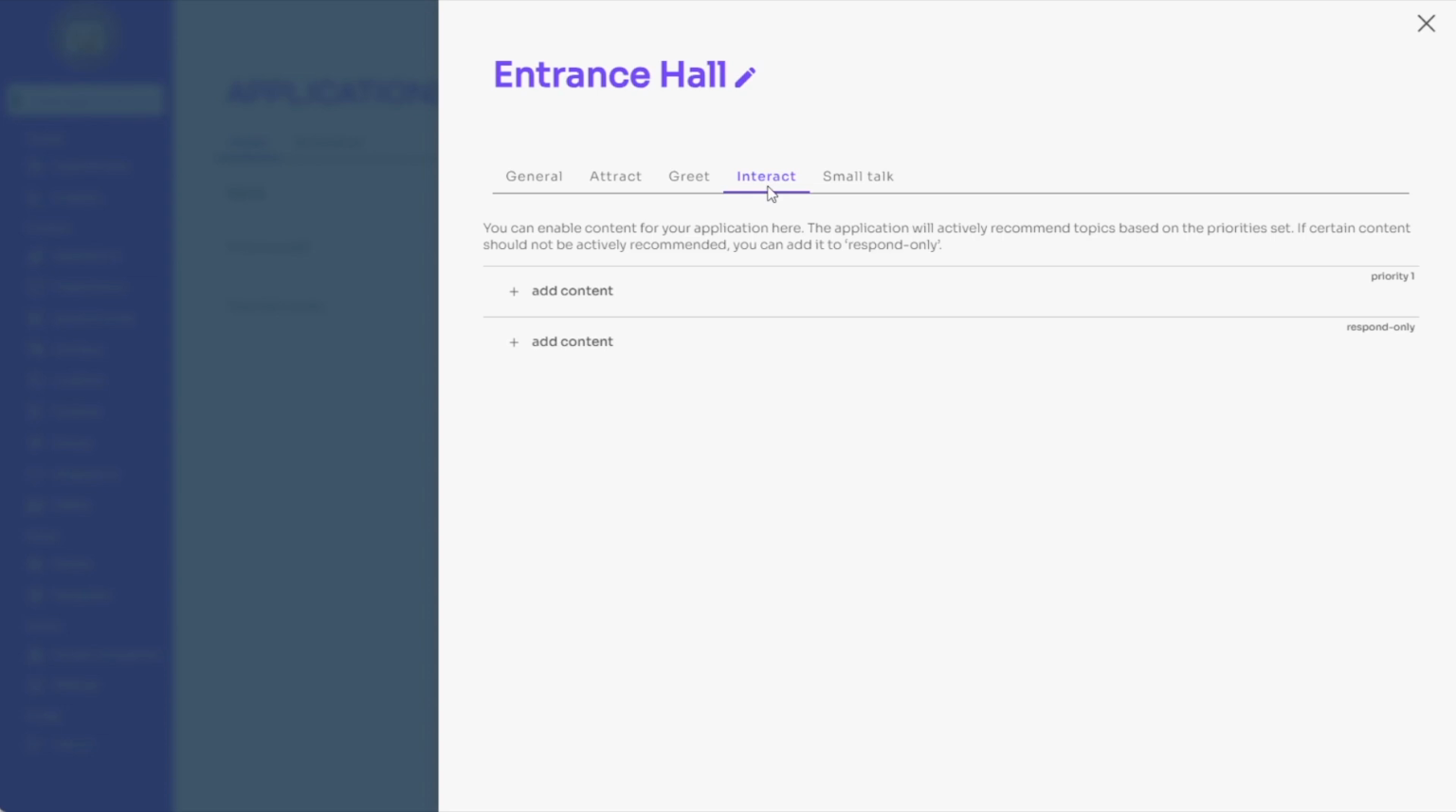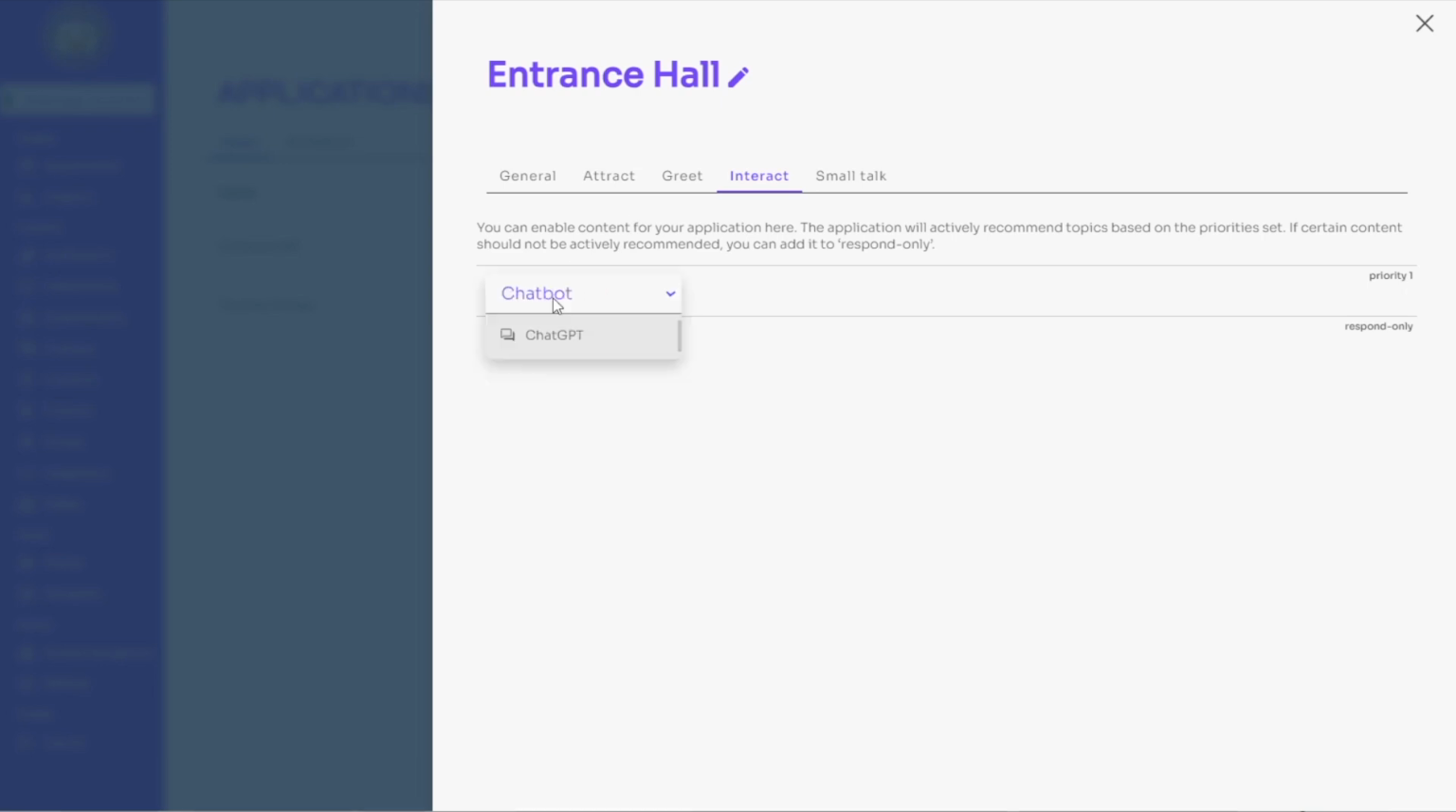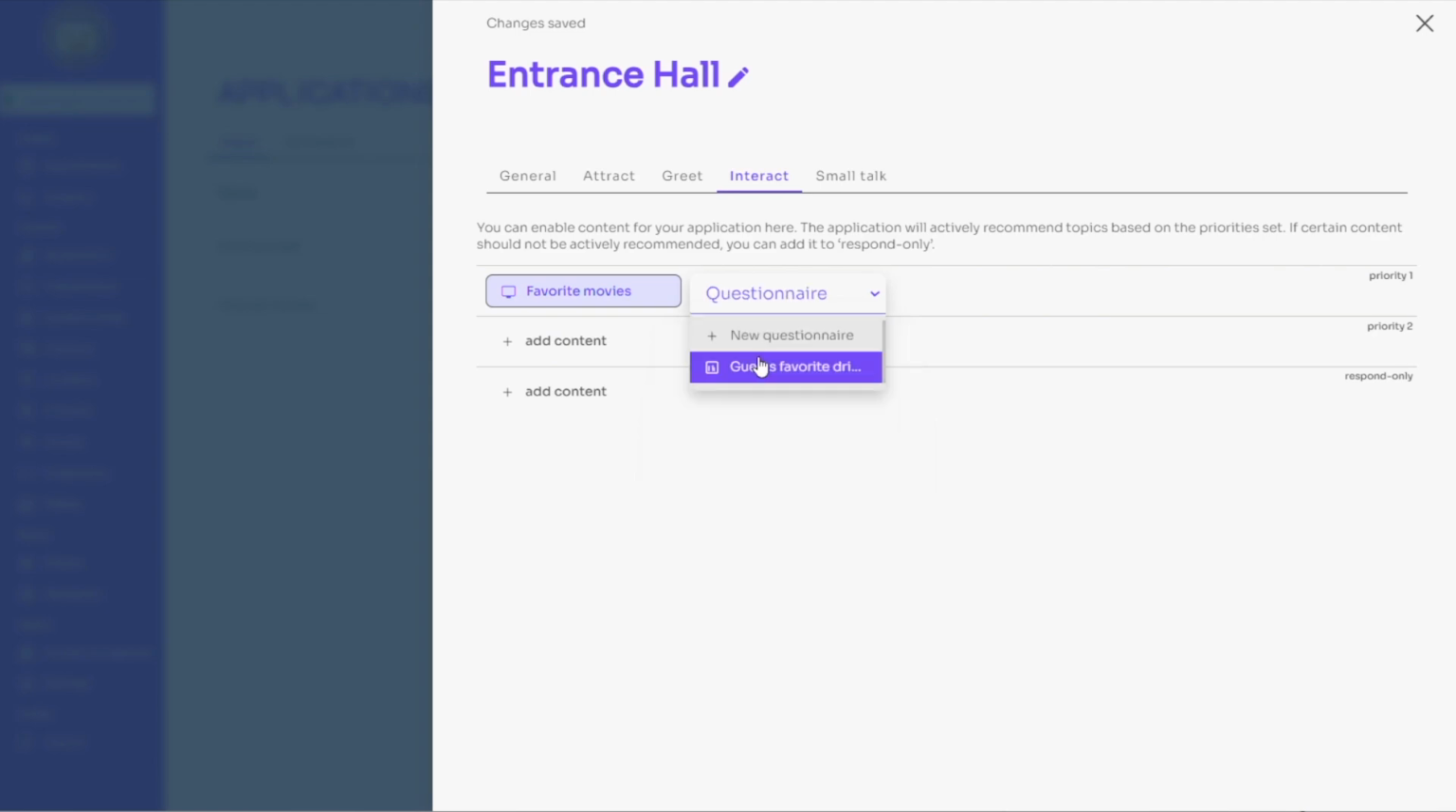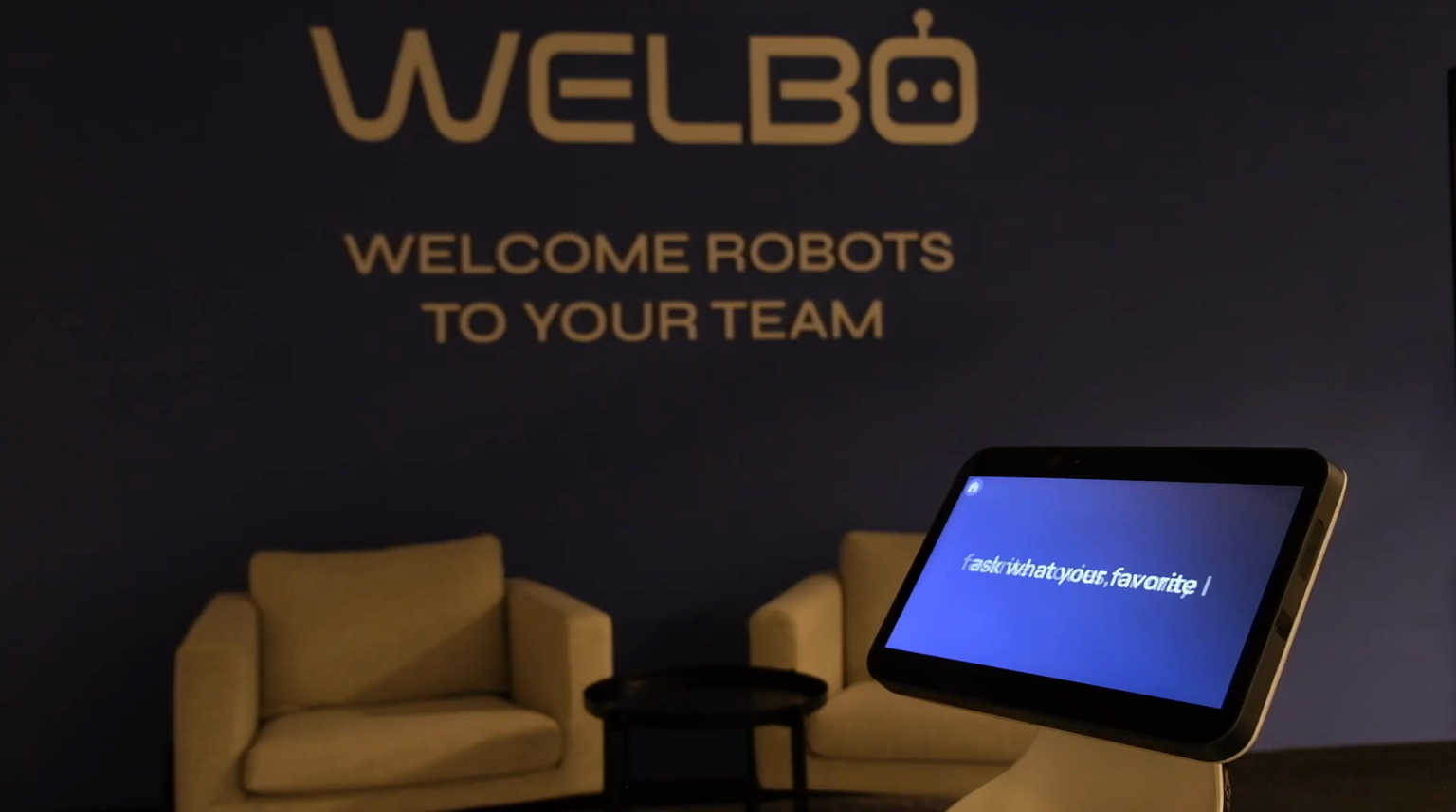In the WELBO dashboard, we differentiate between the priority lane and the respond-only lane. We will add favorite movie presentation and guest favorite drinks questionnaire to the priority lane. As you have probably noticed, the robot will always offer two choices. In our example, "Shall I tell you my favorite movies, or may I ask what your favorite drink is?"